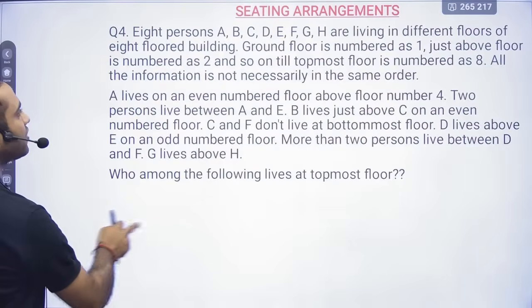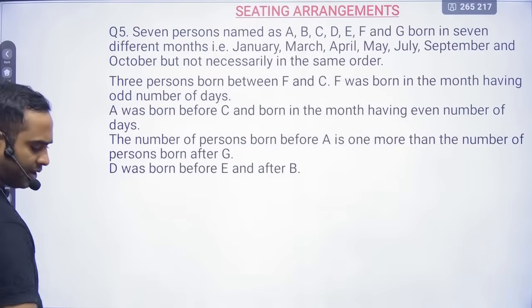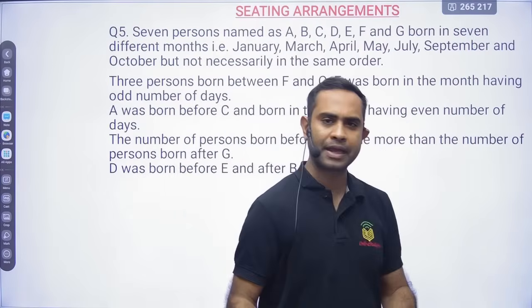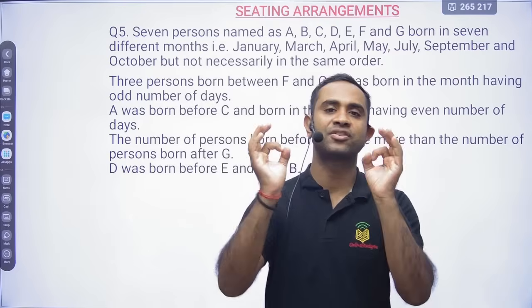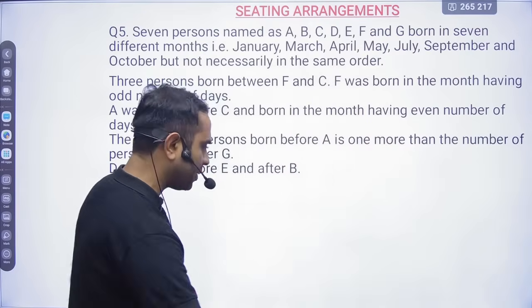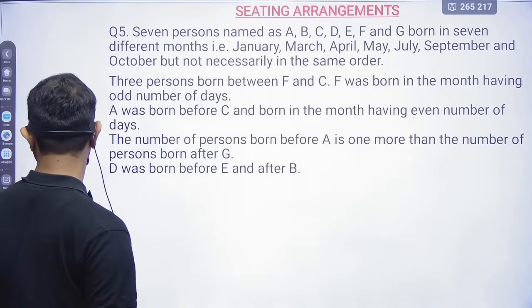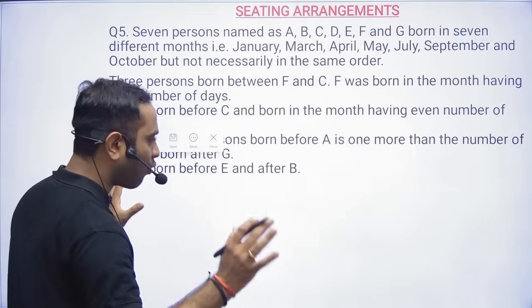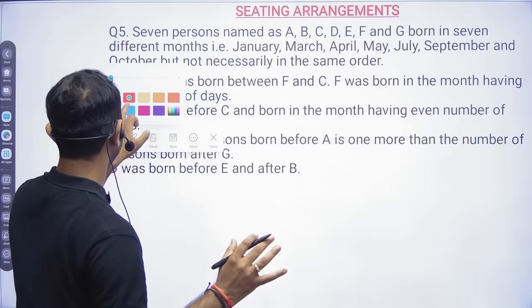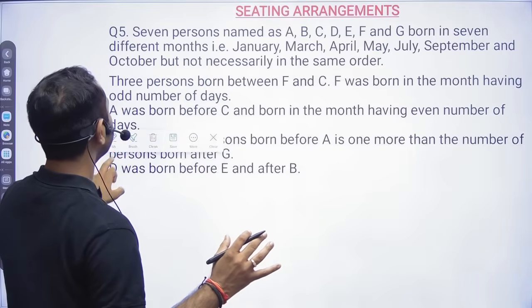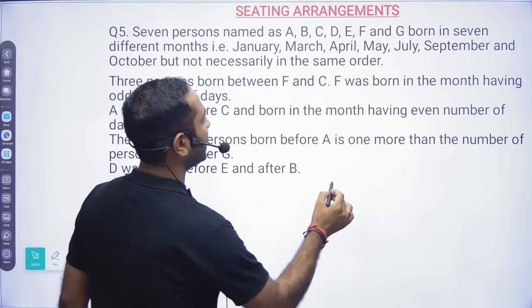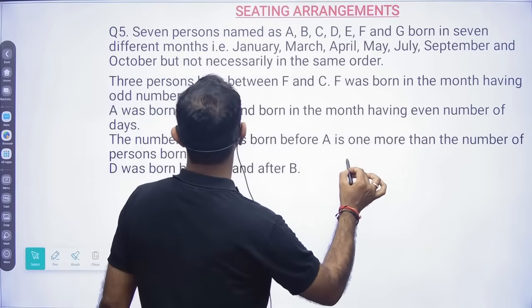Now I am going to give you one very good puzzle. This is not tough actually, but this is good. If you use a little bit of mind, I will also give you hints for this question, and I want you to solve and tell me the answer. See, 7 persons named A, B, C, D, E, F and G were born in 7 different months.